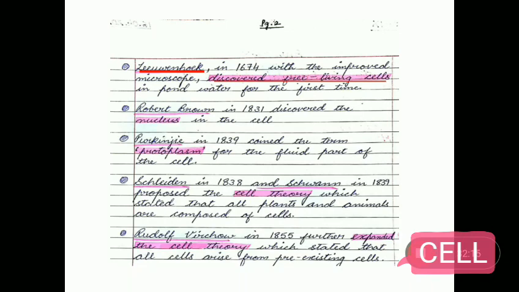Leeuwenhoek in 1674, with the improved microscope, discovered free living cells in pond water for the first time. Robert Brown in 1831 discovered the nucleus in the cell. Purkinje in 1839 coined the term protoplasm for the fluid part of the cell.